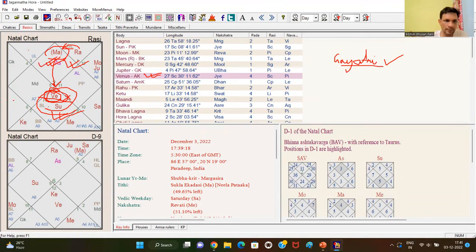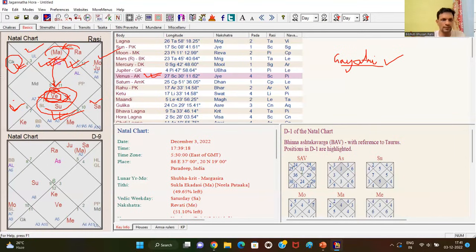If second, fifth, ninth, and 11th, these four houses, the karaka is Jupiter. So one needs to worship Lord Vishnu if one has a curse in these four houses. If the third house, the karaka is Mars. If Mars is involved in a curse, one needs to do the Prajapati mantra. Remember, if the third house is involved, one needs to do the Prajapati mantra.